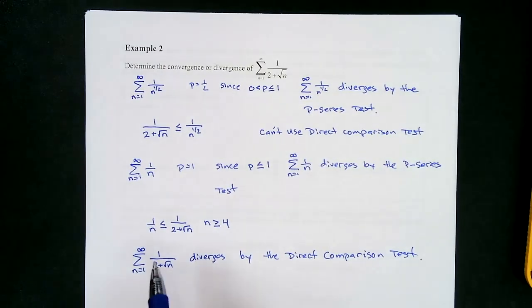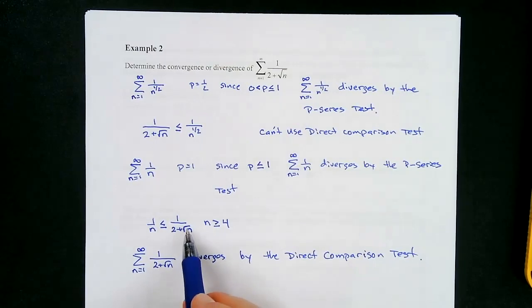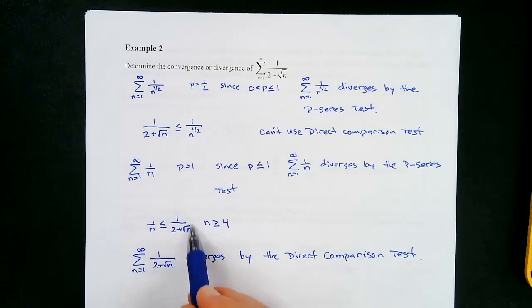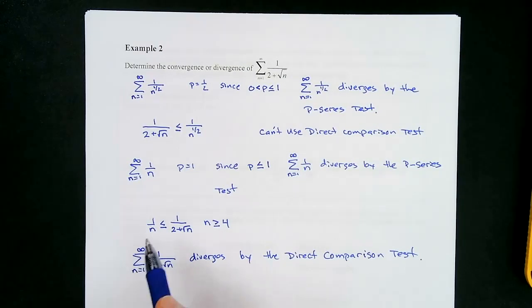Okay, so once again, why is this one true? I mean, yes, the graph showed it, right? But you've got to realize that the square root of n grows really fast, but at some point, n grows faster. And since n is growing faster than the square root of n, this 2 is insignificant, really, okay? But since this is growing faster, it is going to cause the fraction to be smaller than this fraction at some point, okay? And that point is n greater than or equal to 4. All right? Okay, so let's look at the next test, which is called the limit comparison test.